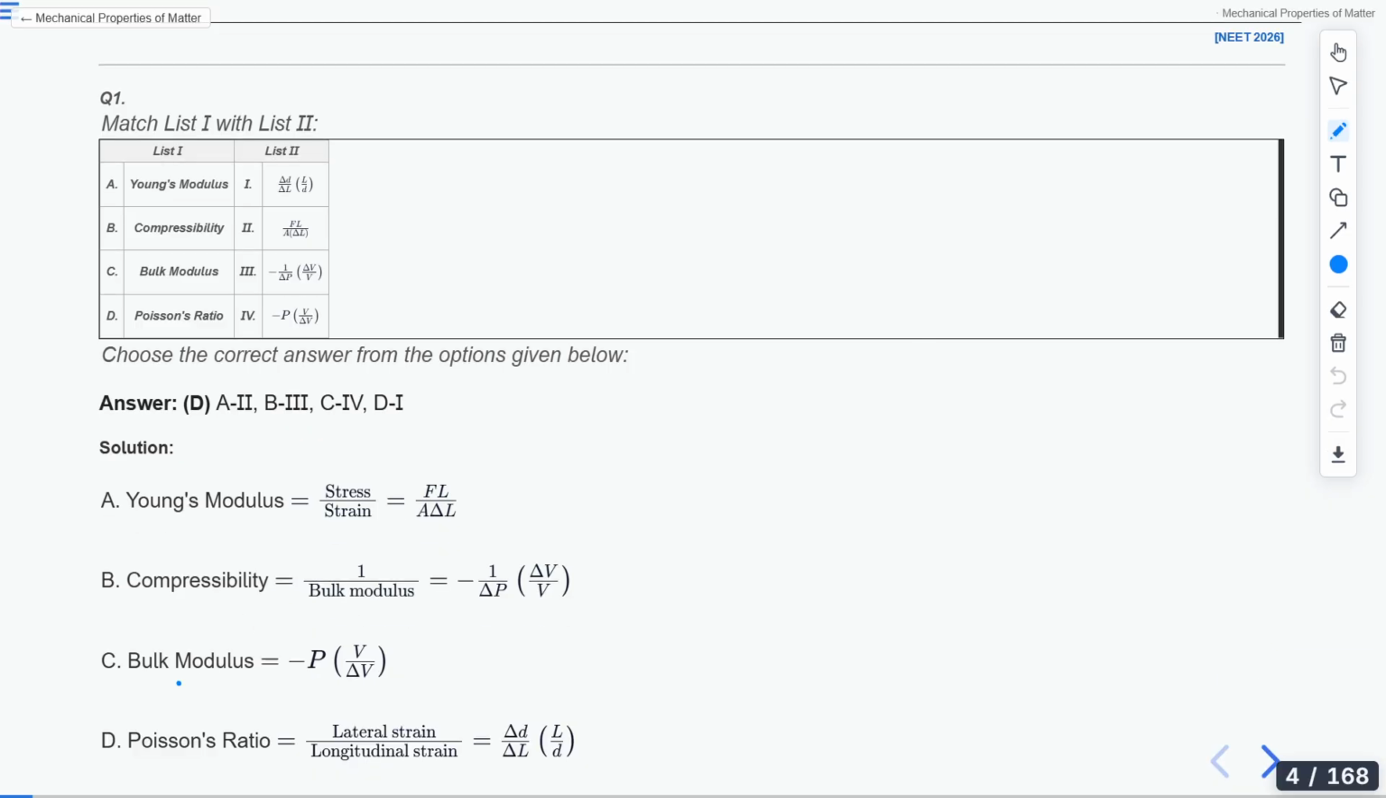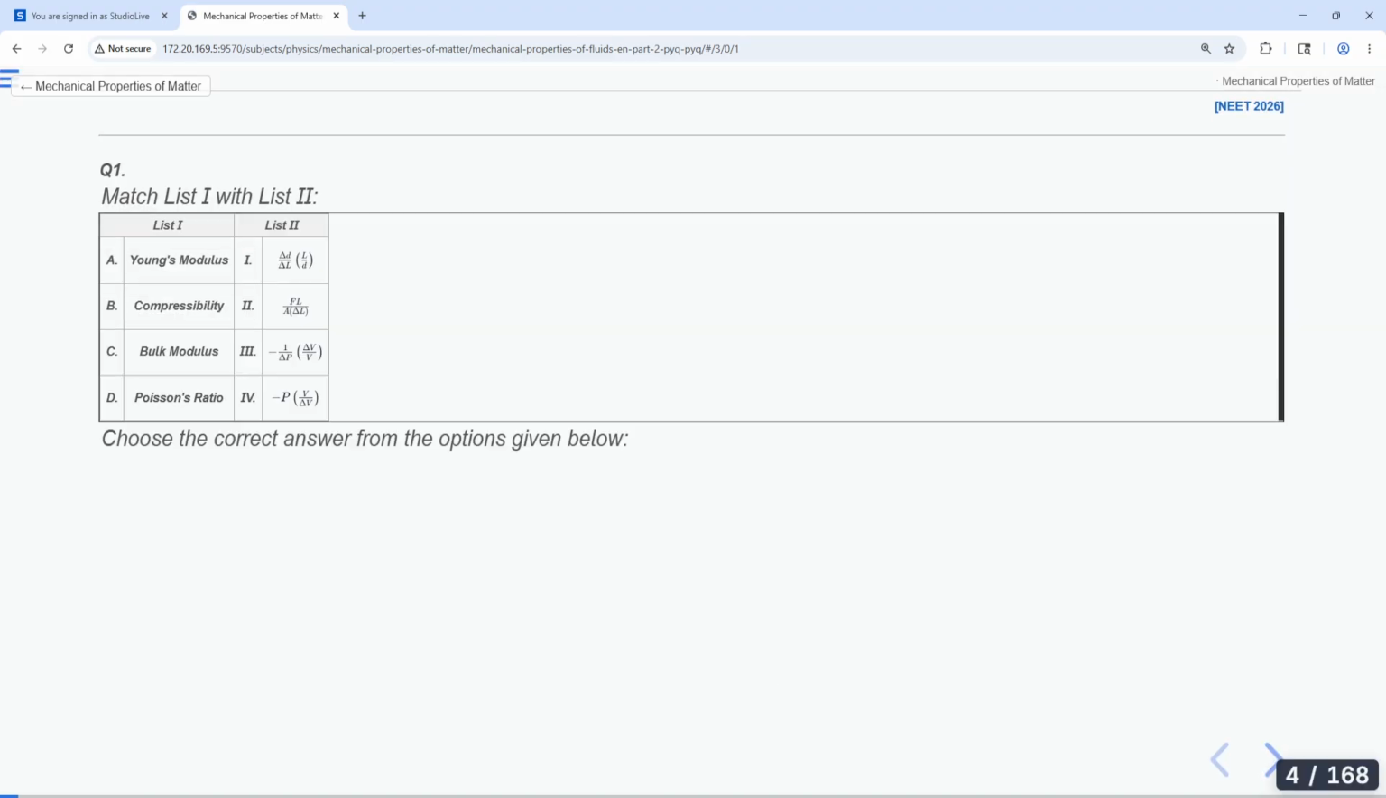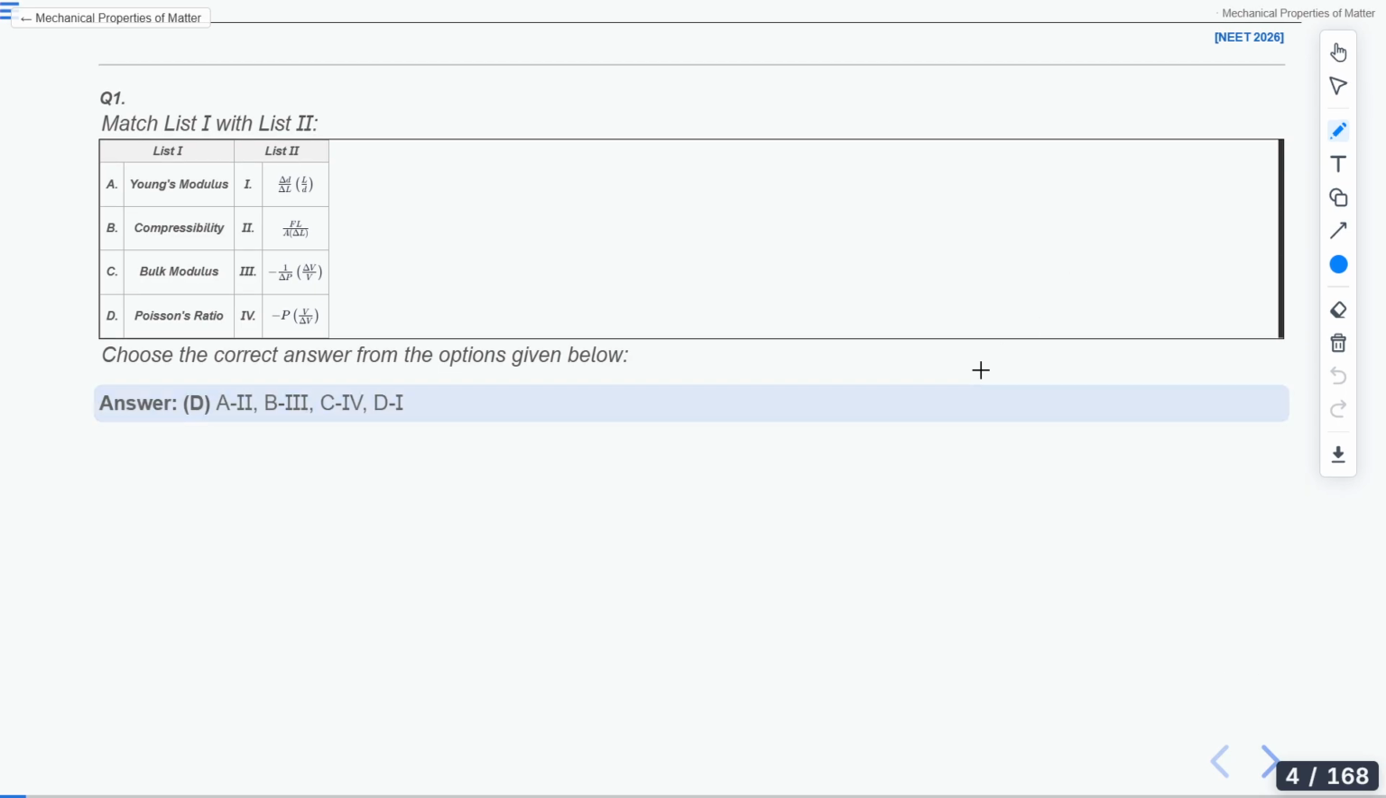So accordingly, if we are thinking for the bulk modulus, what is bulk modulus? Sir, bulk modulus is given as minus P, pressure times volume divided by change in volume. And if you are asking for the compressibility, compressibility is the inverse of the bulk modulus. So it will be minus 1 over P dV over V. Is it clear to you? Yes or no?